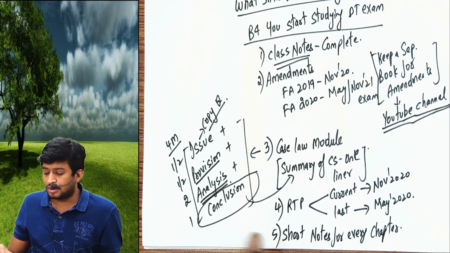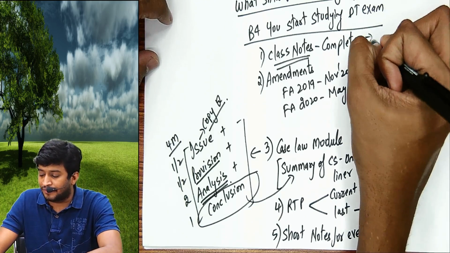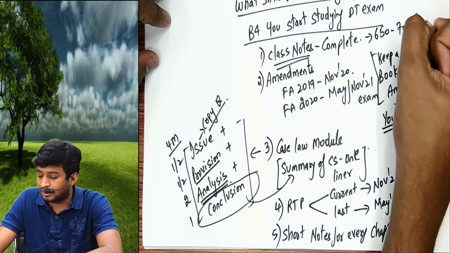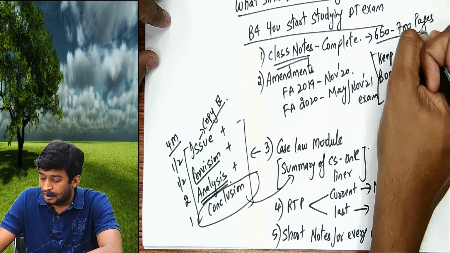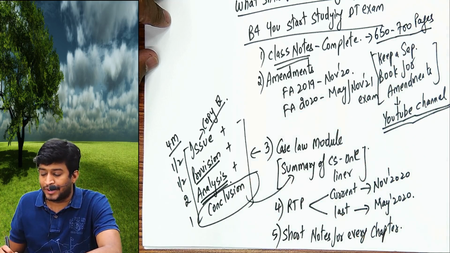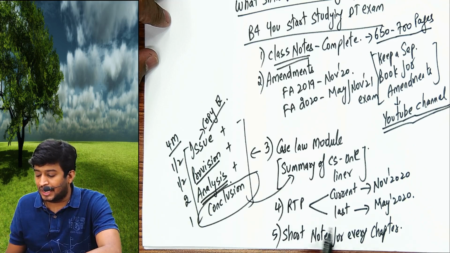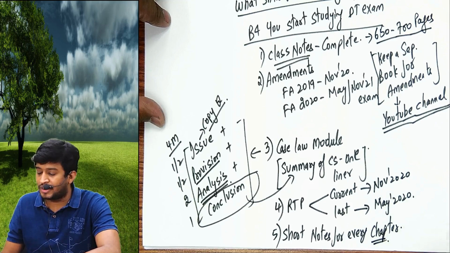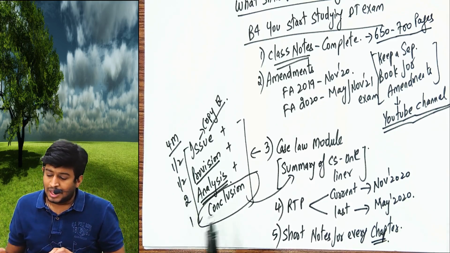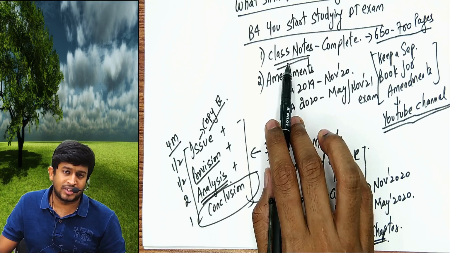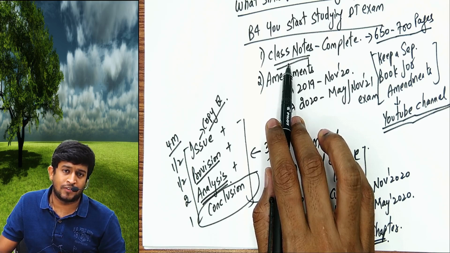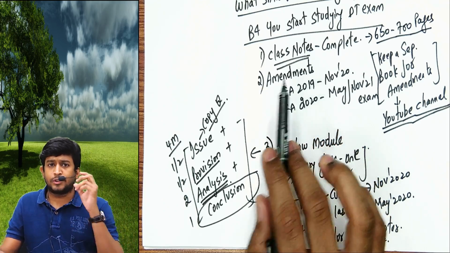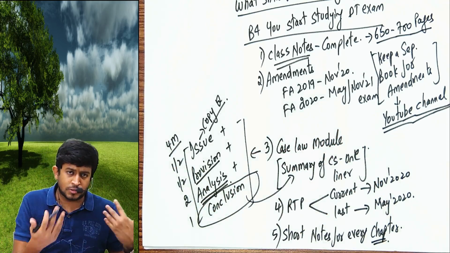You should have short notes because the class notes are roughly around 650 to 700 pages. Class notes, amendments separate, case law separate, RTP separate, short notes separate. Short notes will be a quick reference for you, for quick revision. I am not telling you to ignore the class notes. That's impossible. This is like the Bhagavad Gita, Quran or Bible for you. This cannot be ignored. From it, make short notes, make a summary chart for every chapter if it's possible.